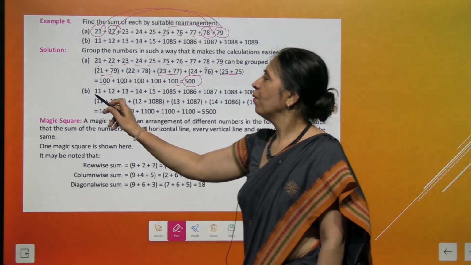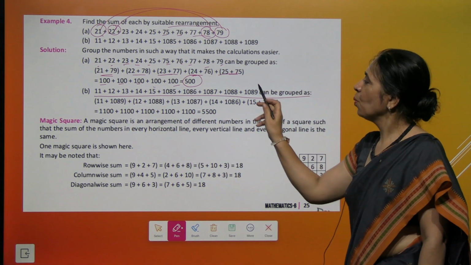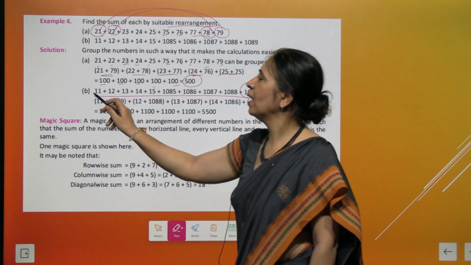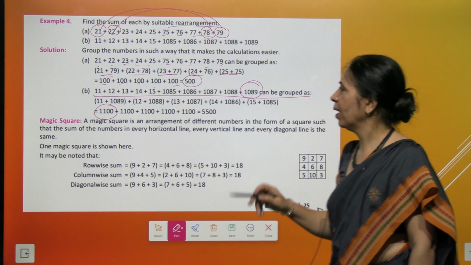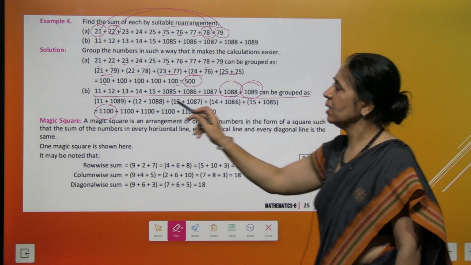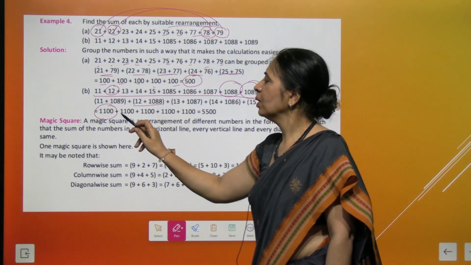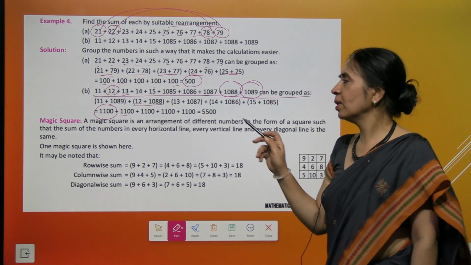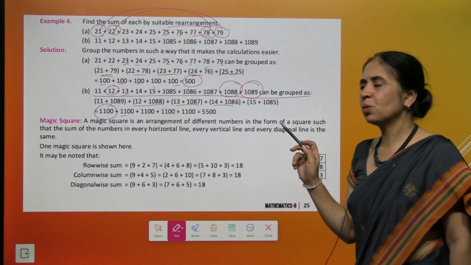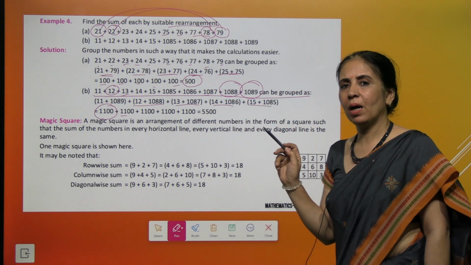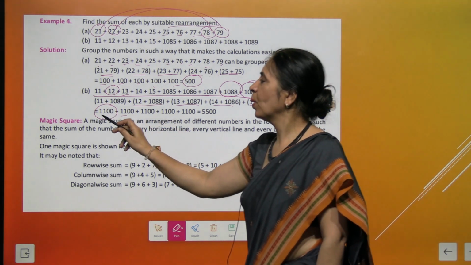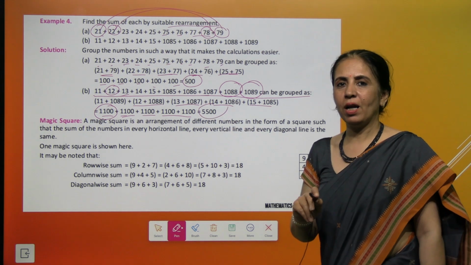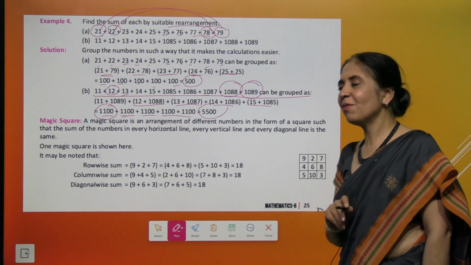And over here we have another series of numbers. So what we are doing, if I am adding 1089 with 11, it becomes 1100. Similarly, 1088 is added to 12, another 1100. Another rearrangement is 13 plus 1087, 14 plus 1086 and 15 plus 1085. So we get 1100 added 5 times and promptly you come with the answer, yes, this is 5500.